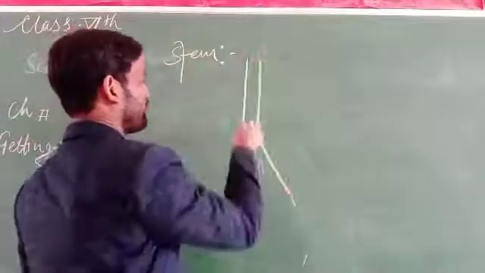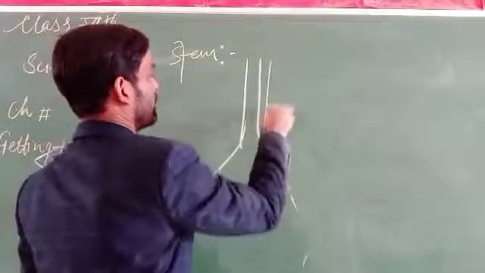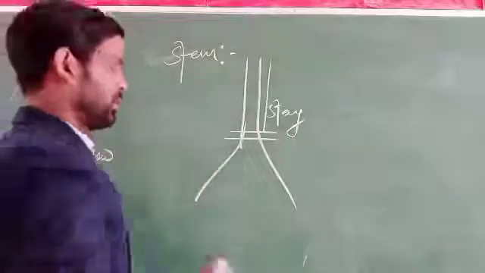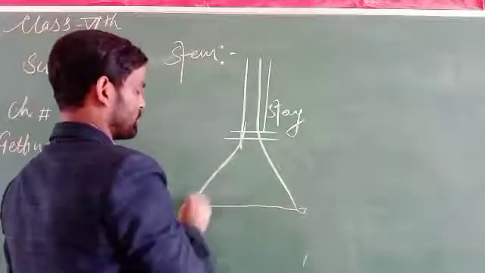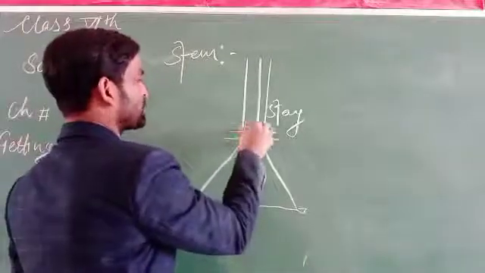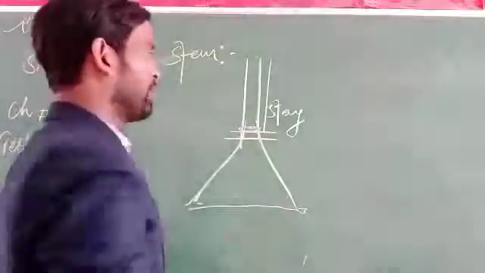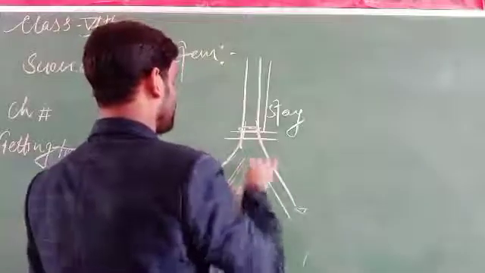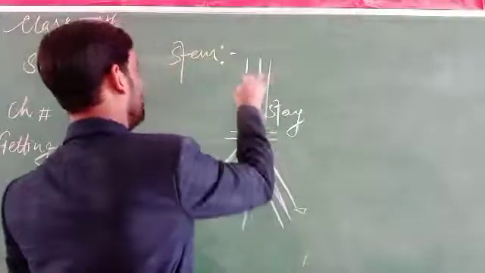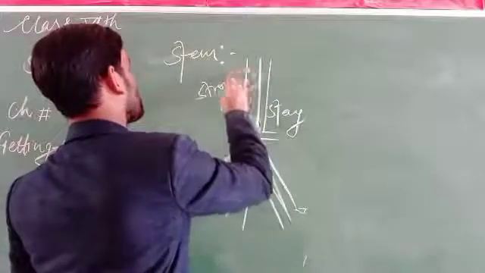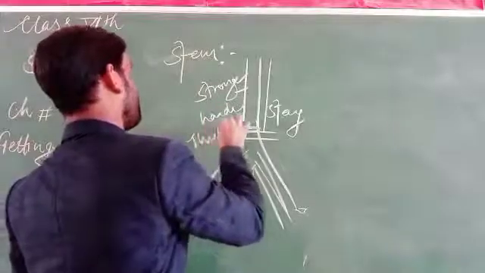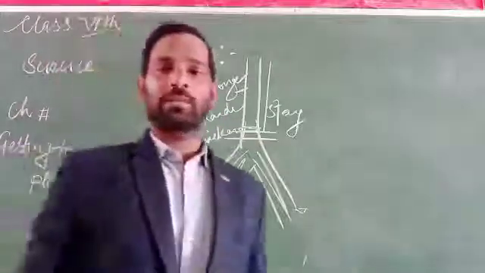It has stability. This part of the plant stays over there on the surface of the ground for a long period of time. So it must be stronger, thicker, harder and rigid.